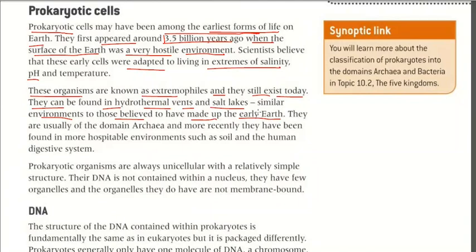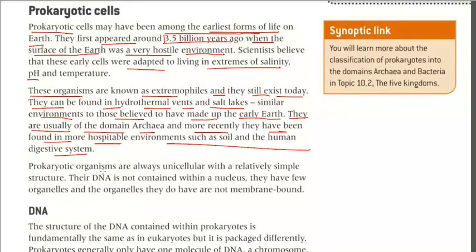So they are very primitive cells, and they were with the Earth when the Earth was in the mode of formation, you can say. They are usually of the domain archaea, and recently they have been found in more hospitable environments such as soil and the human digestive system. So these types of bacteria are also found in the soil and the human digestive system.